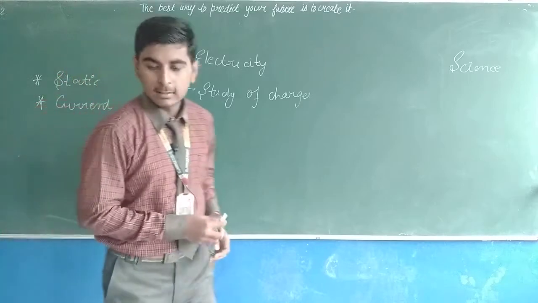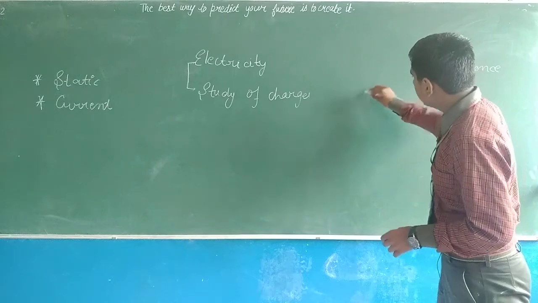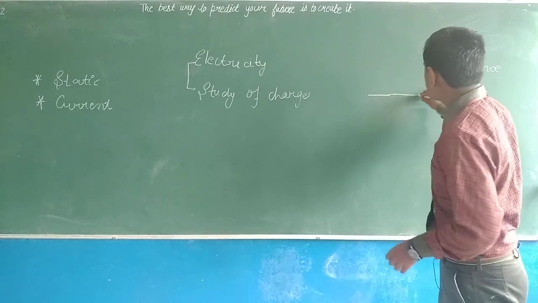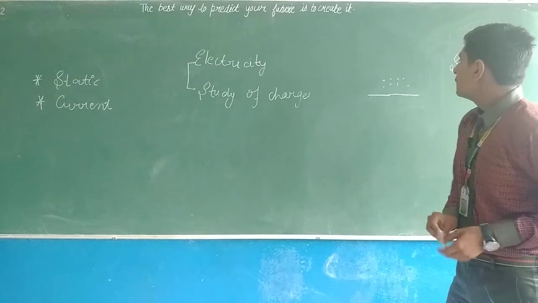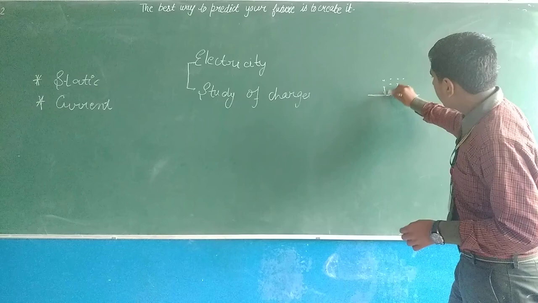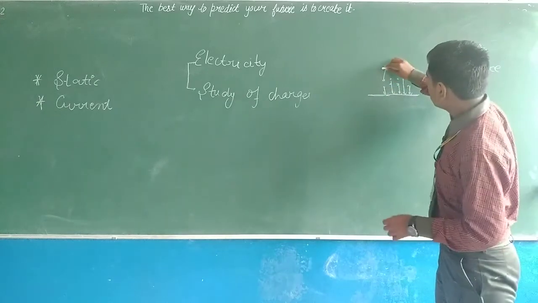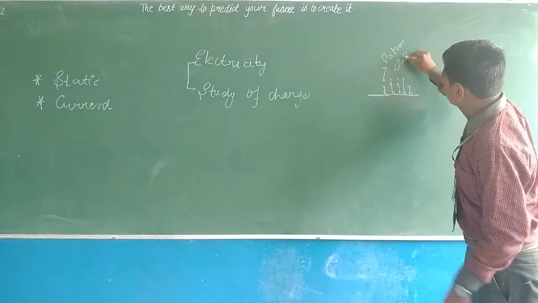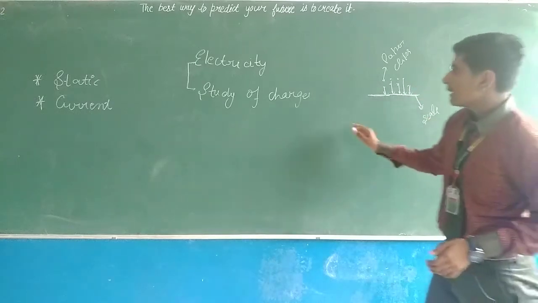So what is static electricity? We can understand it by an example. Imagine that this is a scale and these are some paper clips. When you rub this scale on your body or your head, it will attract these paper clips like this. So this is an example of static electricity.